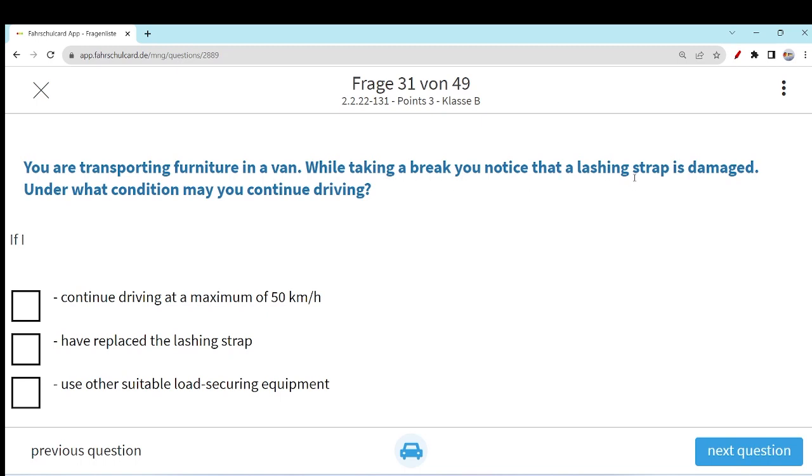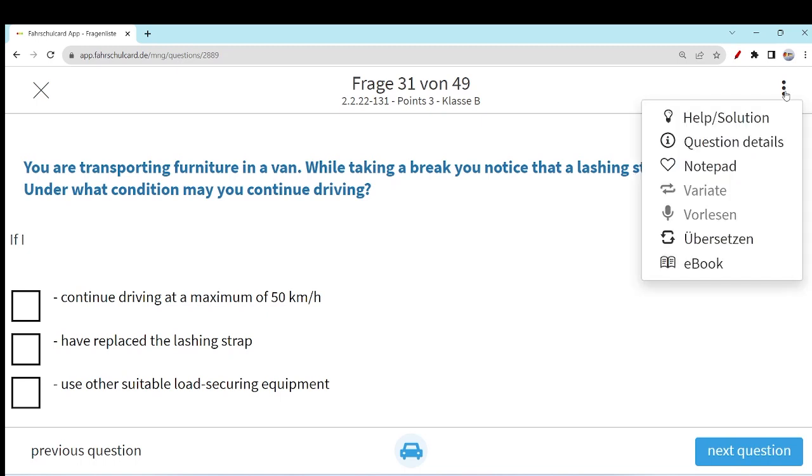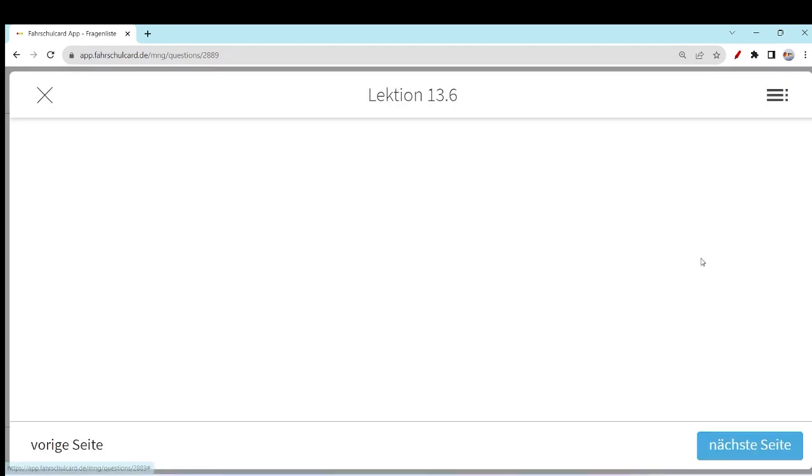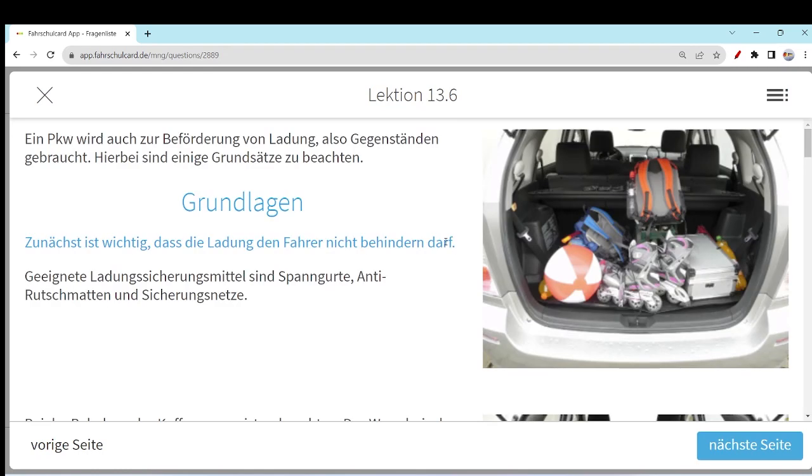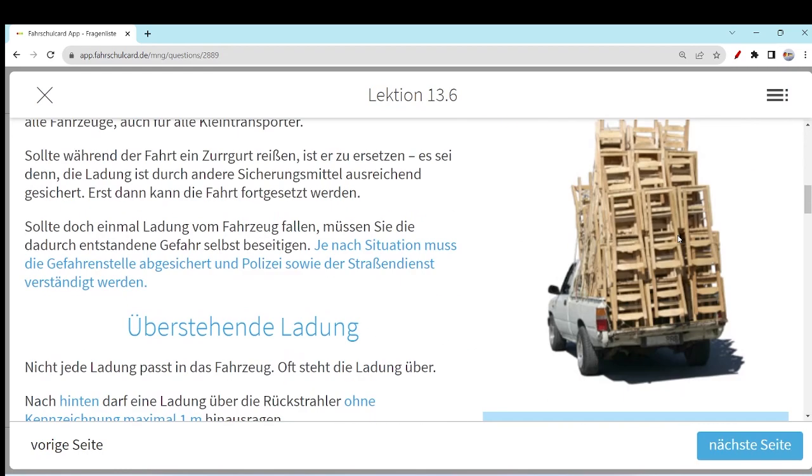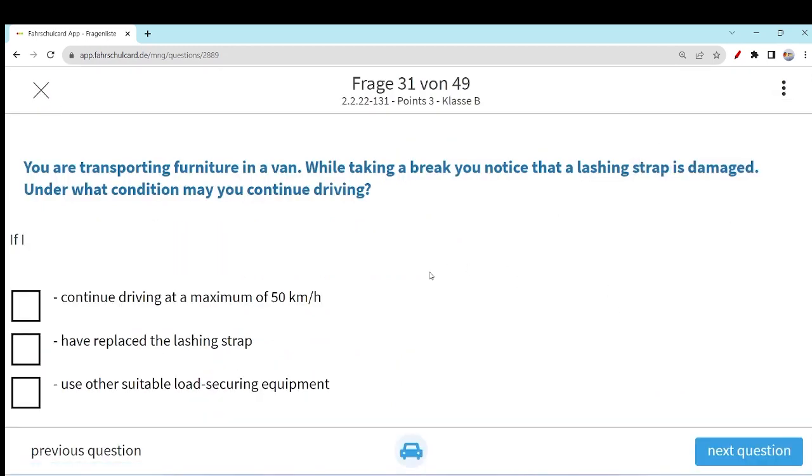Okay, so you are traveling with furniture in a van, and during a break you find that the lashing strap with which you are holding your load is damaged. I think we have already explained in detail the different measures you take to secure your load, a lashing strap for example, and it is damaged. Under what condition may you continue driving?